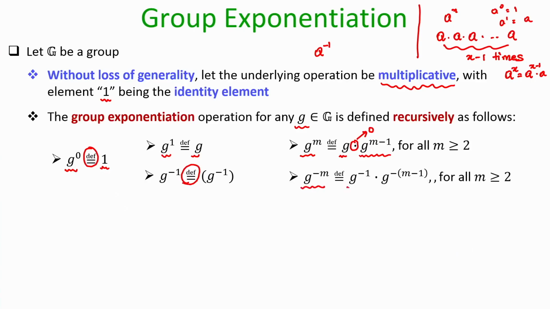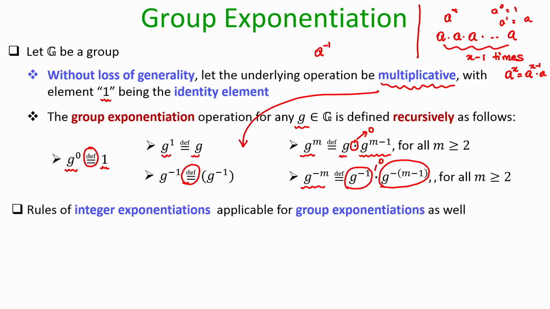I will take the multiplicative inverse of g and the group element g power minus of m minus 1, and apply the group operation, and whatever is the resultant value, that will be called g power minus m. So this is the way I define group exponentiation, assuming that I am following a multiplicative notation. A corresponding definition will exist if I am following an additive notation.